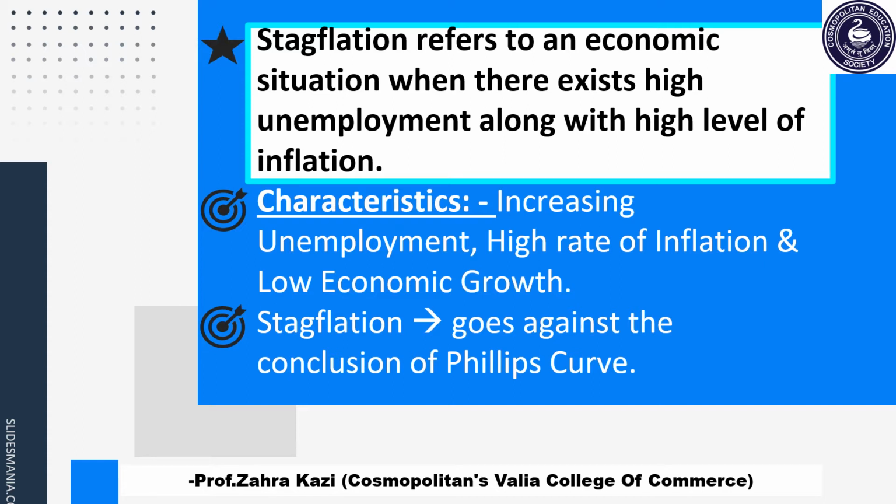Further, it is said that stagflation goes against the conclusion of Phillips curve. This means that, students, you must have understood when we did the topic Phillips curve that Phillips curve shows inverse relationship between inflation and unemployment. That means if the inflation is high, unemployment will be lowered, or if unemployment is high, then inflation is low. But here in stagflation we will find both inflation as well as unemployment high. So both are high. That is why we say that stagflation situation is going against the conclusion of Phillips curve.